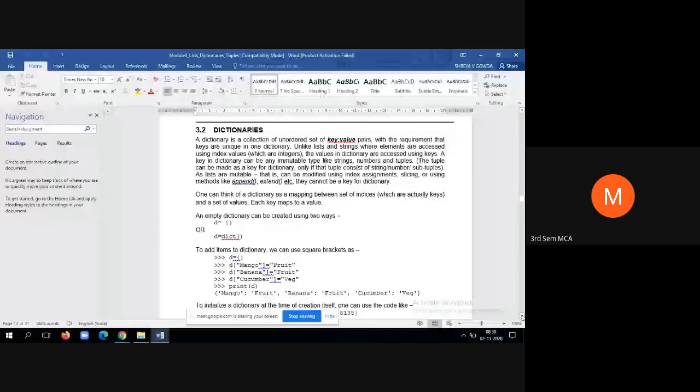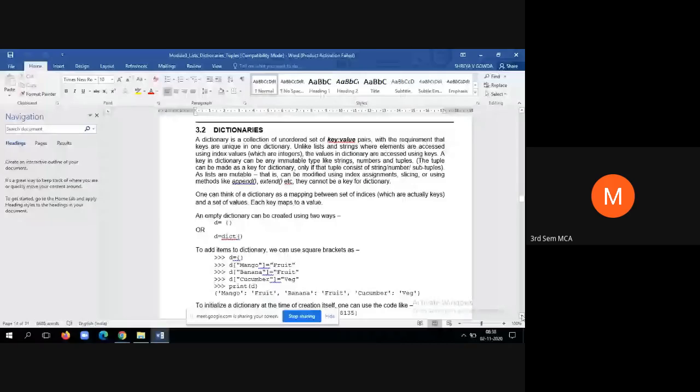Unlike lists and strings, where elements are accessed by index values. See what happens in strings and lists: we use the index value to access a particular element. For example, index 0 means the first element, and index n means the last element. But here, instead of the index, we use the key to access the value of that element.